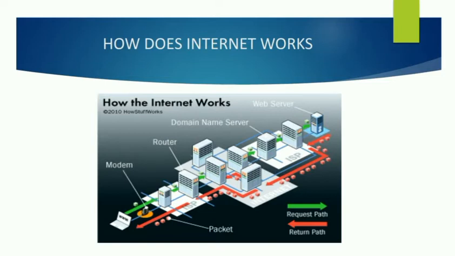Domain name server converts the domain name into IP address, which converts the strings of letters into IP address. The strings of letters are human understandable. The IP address is understood by the system. This is how the domain name server works. It converts the domain name into an IP address that can be understood by the system. I think you can understand how the internet works.